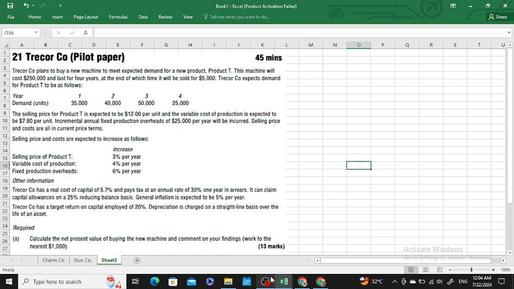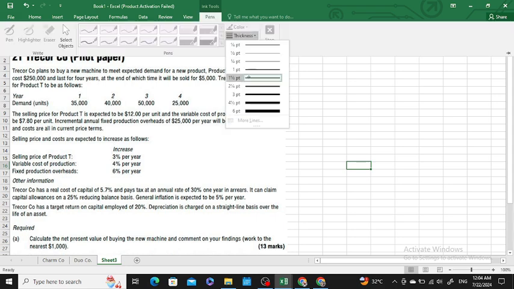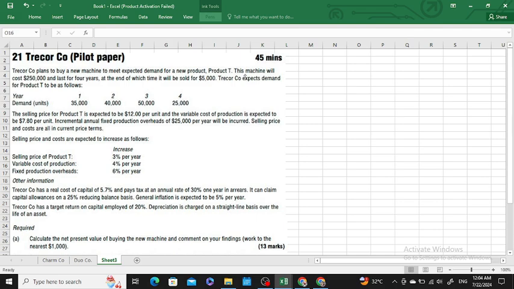Today we will be conducting our investment appraisal past papers, that is Trecor company. Trecor company plans to buy a new machine to meet the expected demand of a new Product E. The machine will cost $250,000 and last for 4 years. The life of the machine is 4 years, at the end of which it would be sold for $5,000.